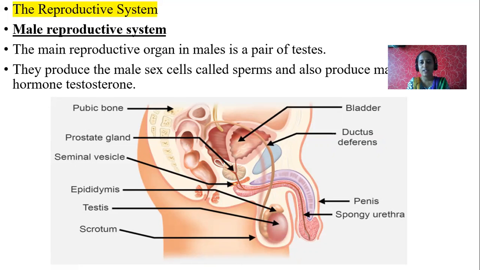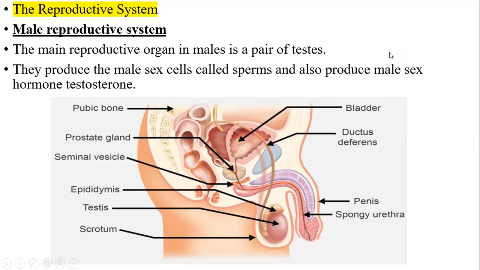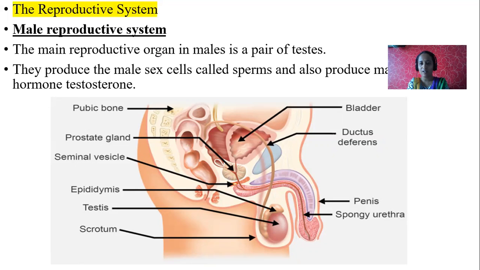What is its main function? Testis is one of the gonads. Testis is a male gonad that produces gametes, that is sperm or sex cells. Along with male sex cells called sperms, it also produces the male sex hormone called testosterone. The hormones released by testes are together called testosterone. So what is testosterone? Male hormones.